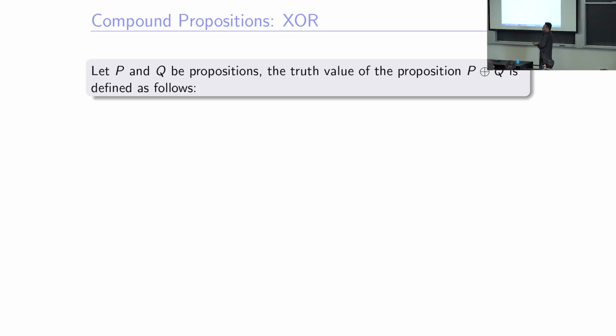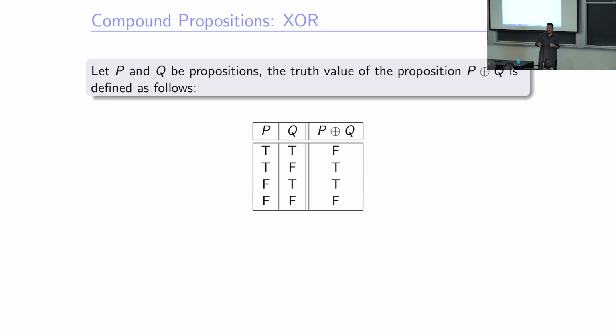Okay, so one more thing, XOR, exclusive OR. If P and Q are propositions, P exclusive OR Q is written as P ⊕ Q, this is called O plus. This P XOR Q, its truth value is given by this truth table. Any summarization of this truth table? Someone from this place? No, just people under the camera. Just say something. Can you summarize this truth table?